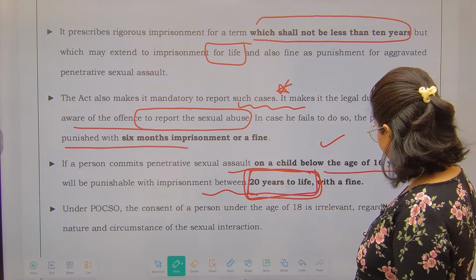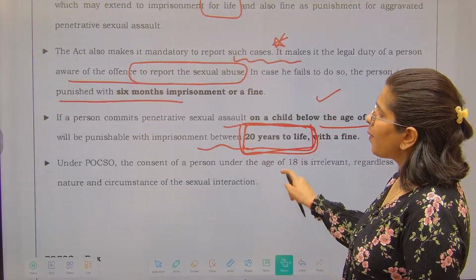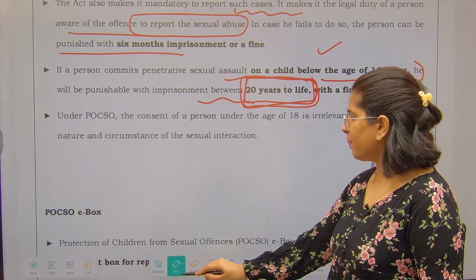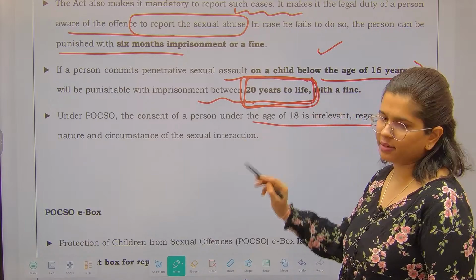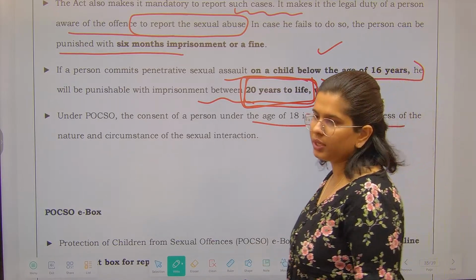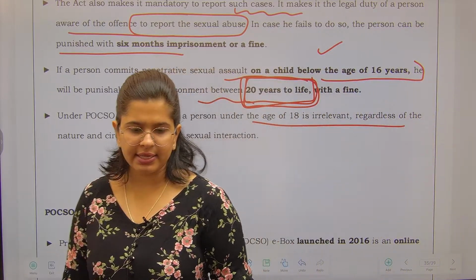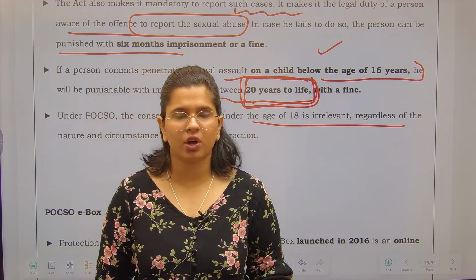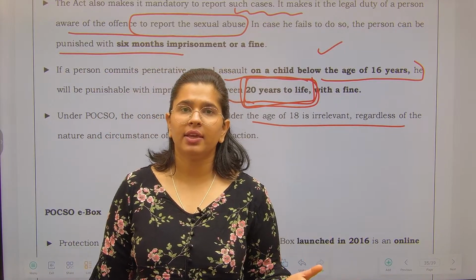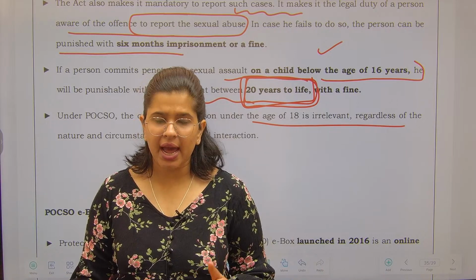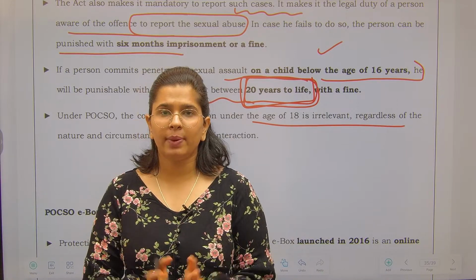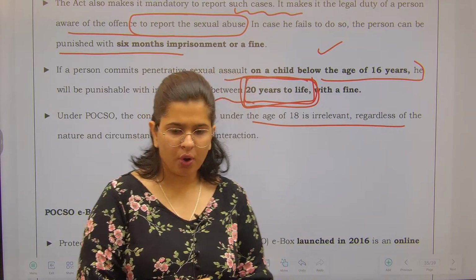Now you can see, under the POCSO Act, the consent of the person does not matter. If the person is below the age of 18 years, then the consent of such a child does not matter. Correct? Whether he consented to this particular act or not, you will be punishable under the POCSO Act.